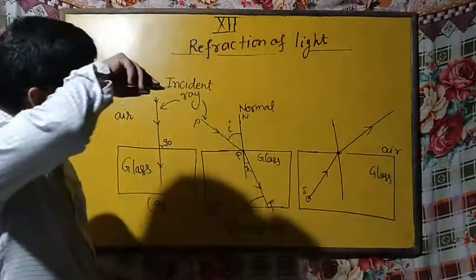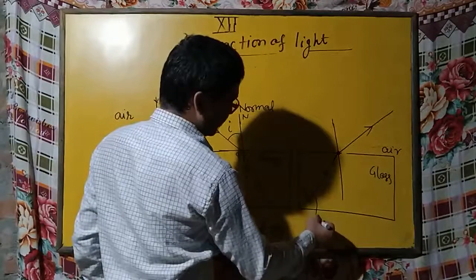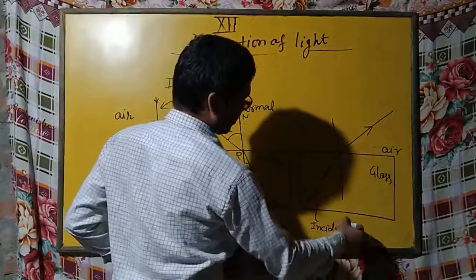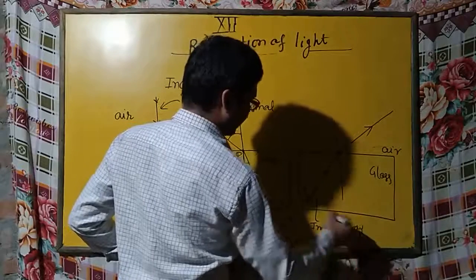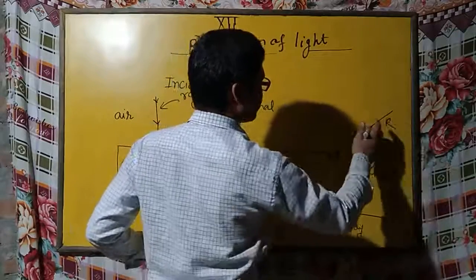Okay, so you can see in this diagram this ray is the incident ray, that is PQ, and this one is R. This is the refracted ray.